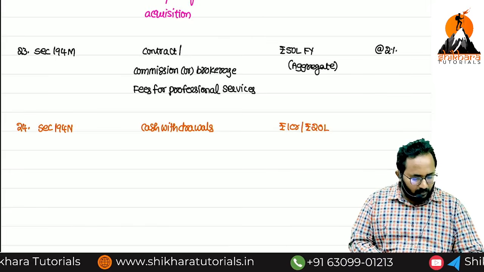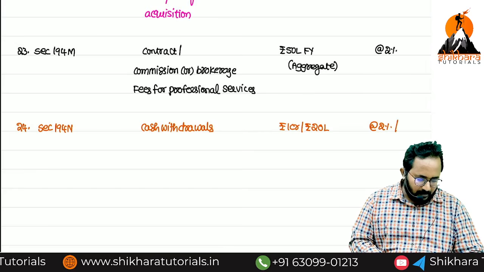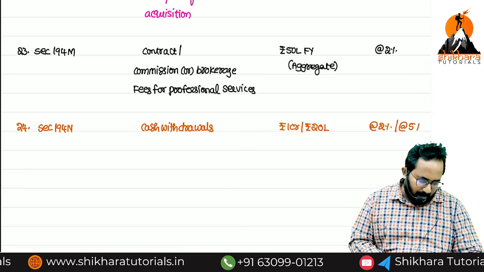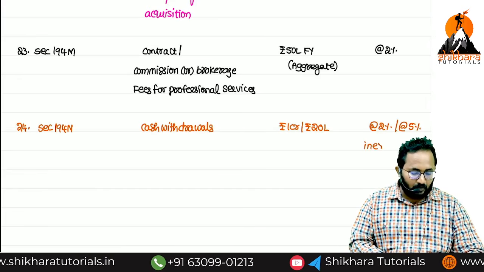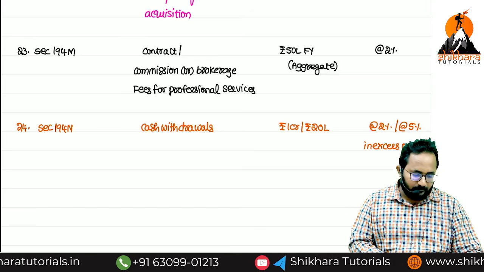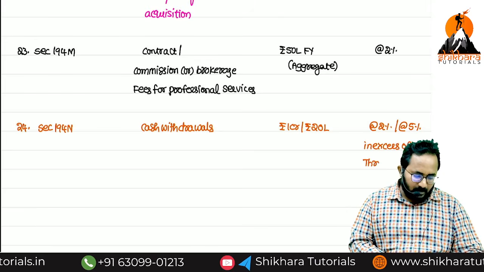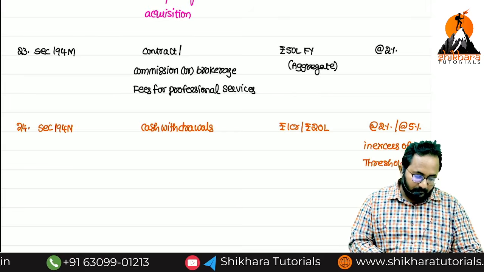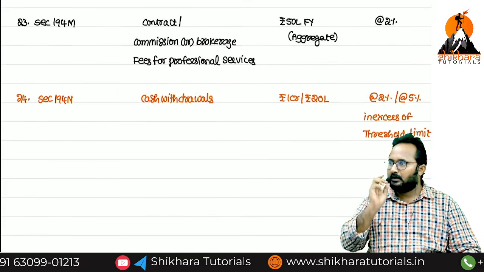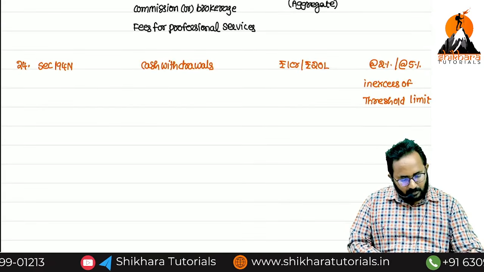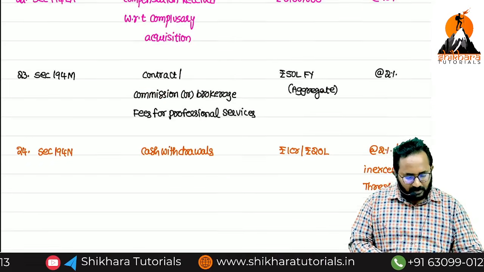TDS is 2%, but in exceptional cases we can apply 5%. But it applies in excess of the threshold limit. In excess of what? Threshold limit. Previously it was on the entire amount. Understood?